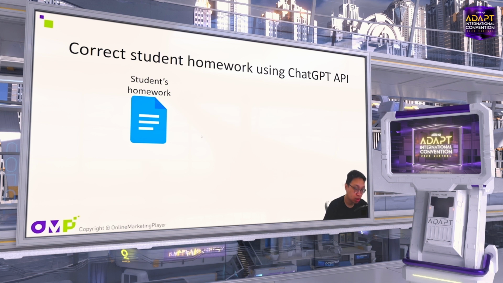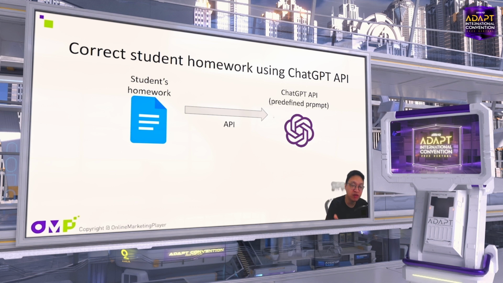So how do you do it? I use the API. Whenever the students submit the homework, for example, the homework Google Doc is uploaded to one of the Google Drives, it will trigger an automation and use the API to extract the homework content and send it to ChatGPT. In ChatGPT, we predefine the prompt, asking ChatGPT to correct the homework and provide the comment, and the API sends back the correction and pastes it back to the document. So the student will know what to improve. So in this automation, we use the ChatGPT API.